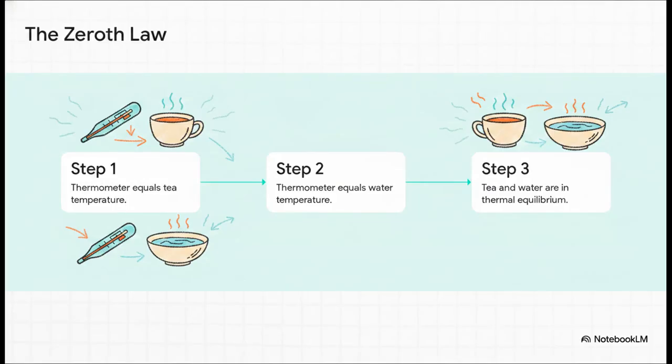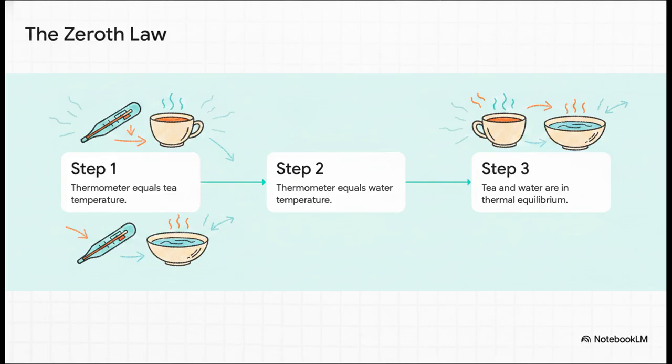Now, the Zeroth Law sounds a bit like a weird riddle at first, but it is just pure, undeniable logic. It basically states that if 2 systems are each in thermal equilibrium with a third system, well, then they have to be in equilibrium with each other. Look at it this way. If a thermometer has the exact same temperature as a hot cup of tea, and that very same thermometer has the exact same temperature as a bowl of water, then the tea and the water absolutely must be the exact same temperature. So the big takeaway here?